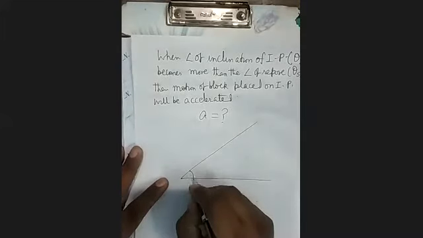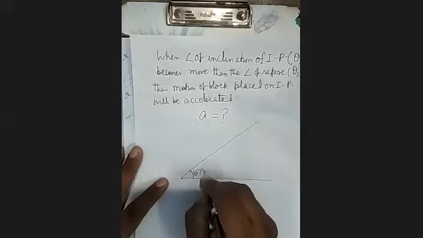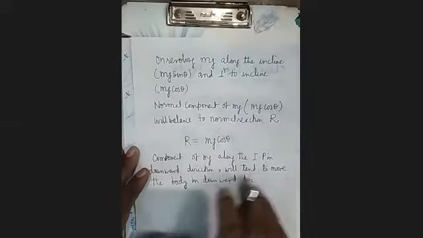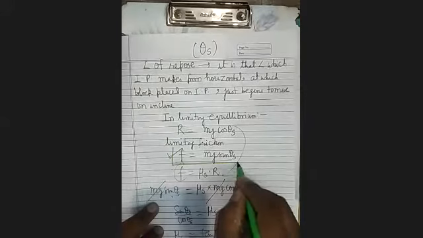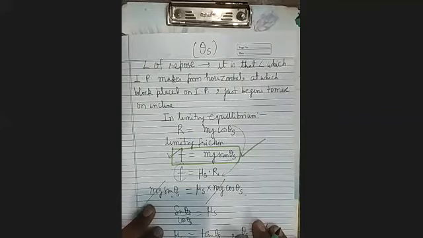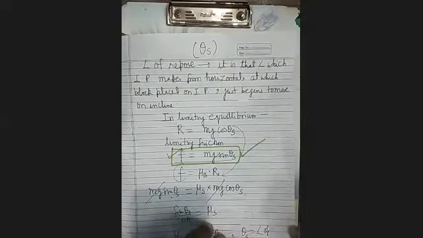Here, this angle theta is more than theta s. And what is the maximum value of the force of friction? That you can see here. Maximum value of force of friction will be equal to this. This is the limiting friction, where theta s is its angle of repose.